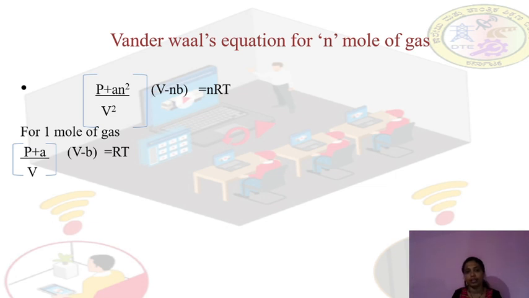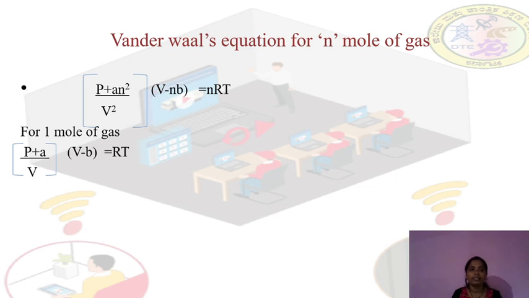Now, by referring to this equation, we can write the equation for 1 mole of gas. Here for 1 mole of gas, n is equal to 1, so in place of n we write 1.